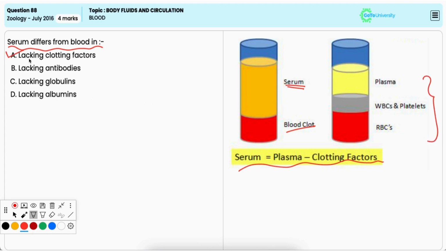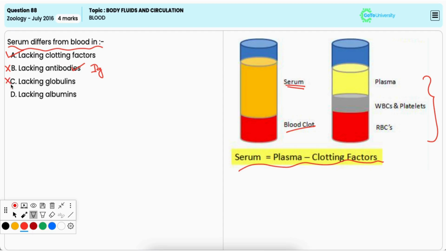Option B, lacking antibodies. It is incorrect because serum contains antibodies, that is, immunoglobulins, which are a part of the immune response. Option C, lacking globulins.